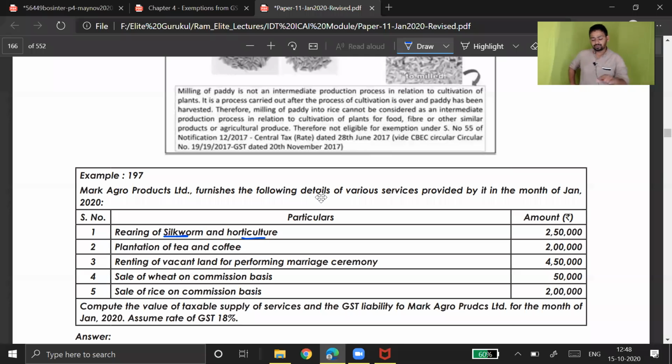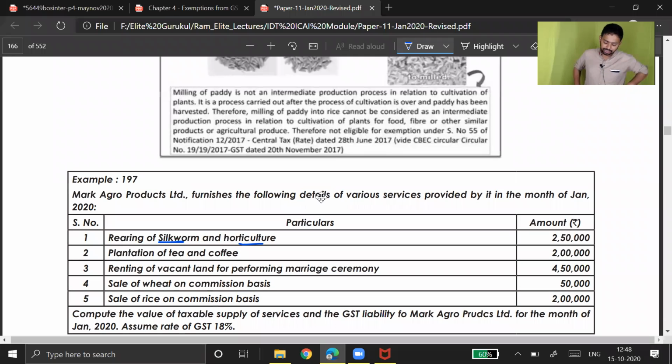This is what I have told you from the explanation given by the institute. This should remain taxable. Is it agriculture or not? Silkworm and horticulture, taxable or exempt? The exemption says rearing of all life forms of animal except rearing of horses. Yes, right answer. This is exempt.